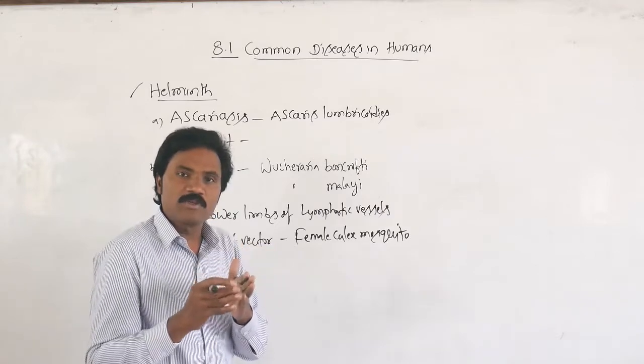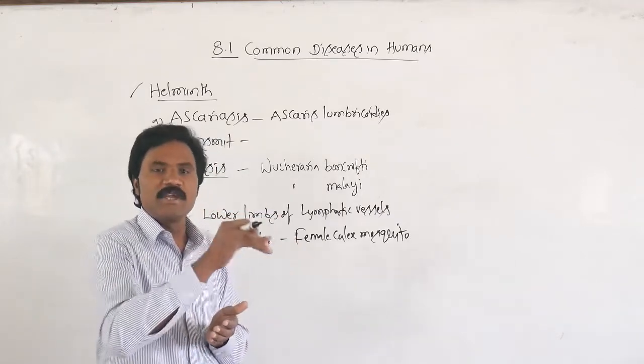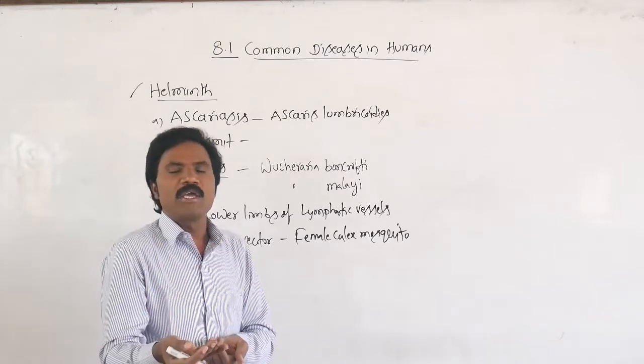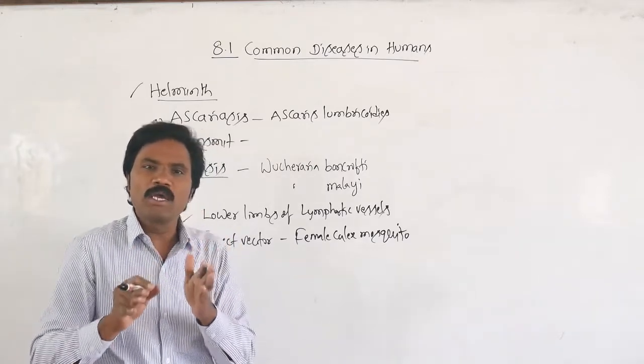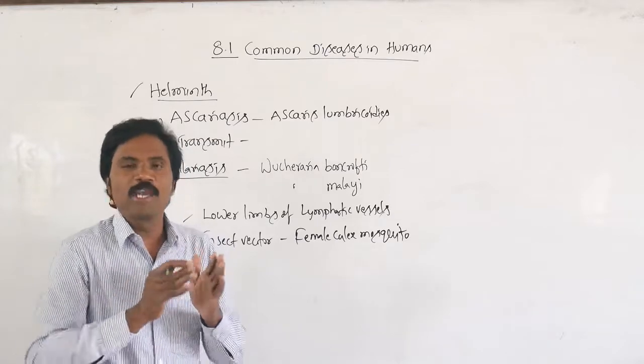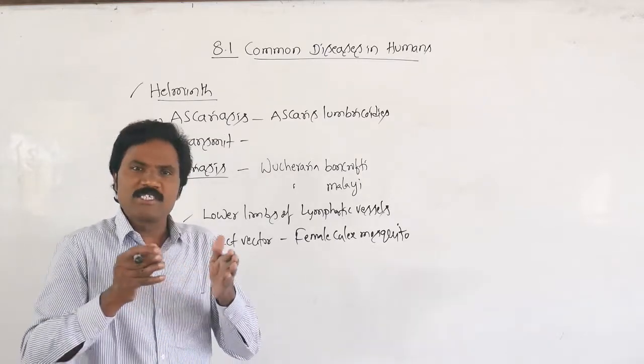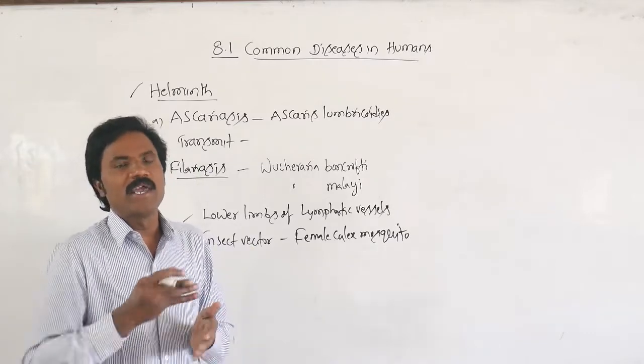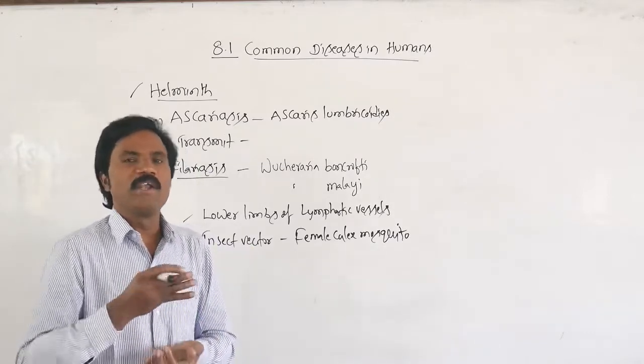Slowly it causes chronic inflammation of the lymphatic vessels of the lower limbs, and maximum inflammation of the lower limbs like an elephant leg. That's why we call it elephantiasis.